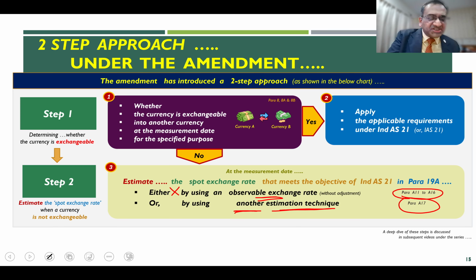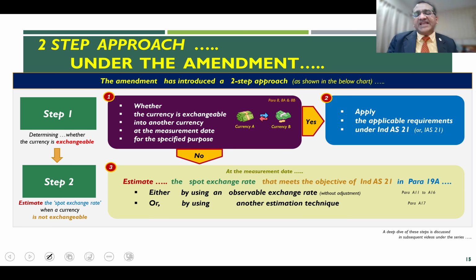Now, this is the gist, a very simplistic way of telling what the amendment tells you. Of course, it requires much deeper analysis and a deep dive into what and how you go about this. How do you estimate it? So a deep dive of these steps is something which we need to discuss in subsequent videos. This is just a prelude to the requirements, introducing you to the subject of long-term lack of exchangeability.